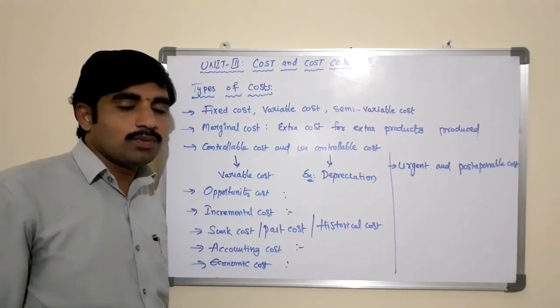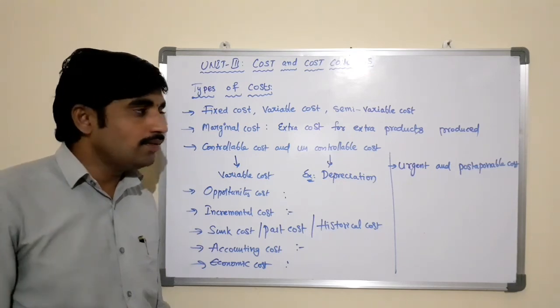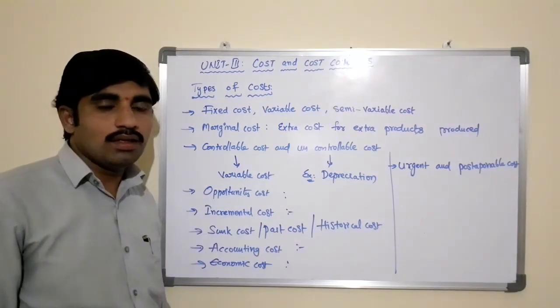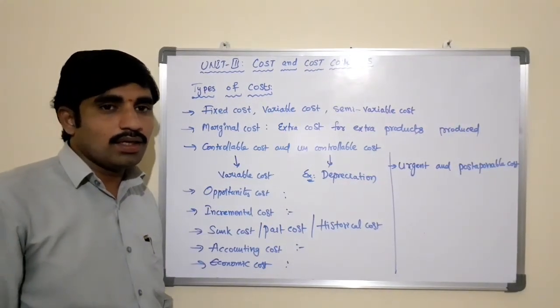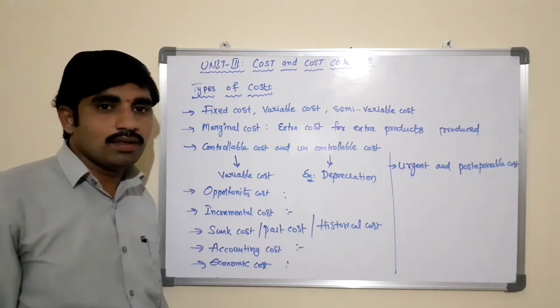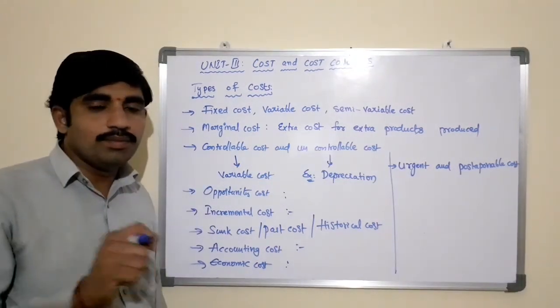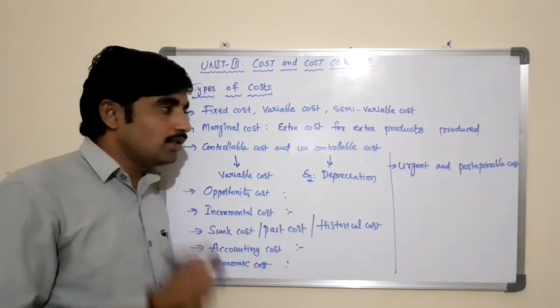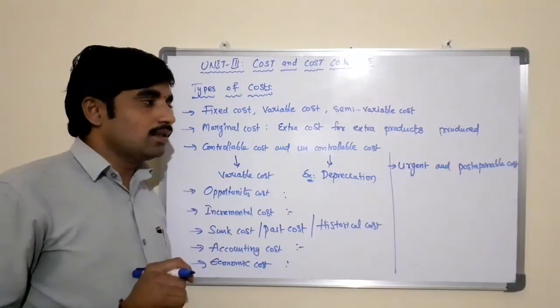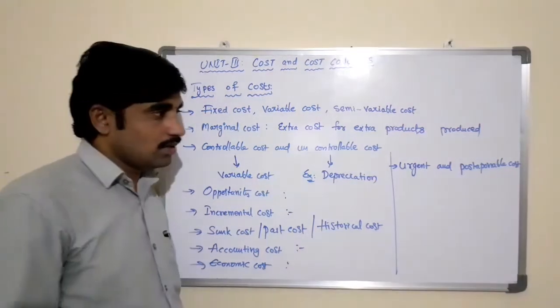We are required to produce a certain quantity immediately. So we need to purchase raw material, or hire some workers in order to produce the products to meet the demand in the market. Such cost is known as urgent cost, meaning we need to incur it immediately in order to meet the demand in the market.